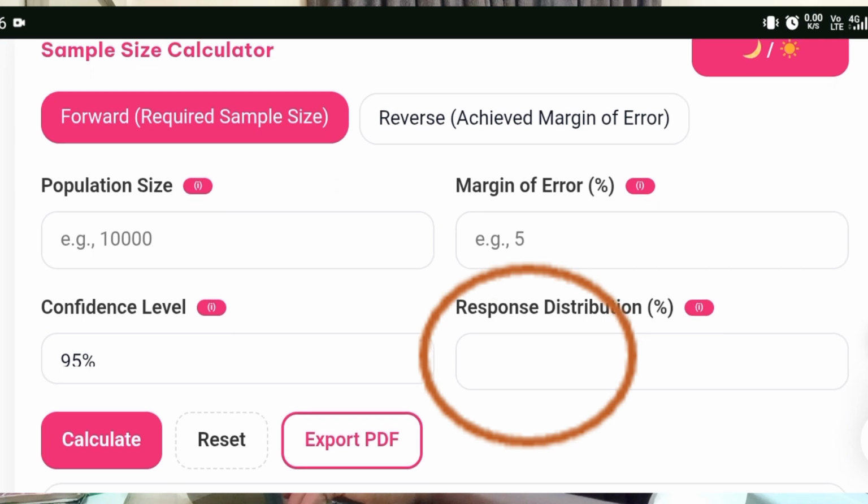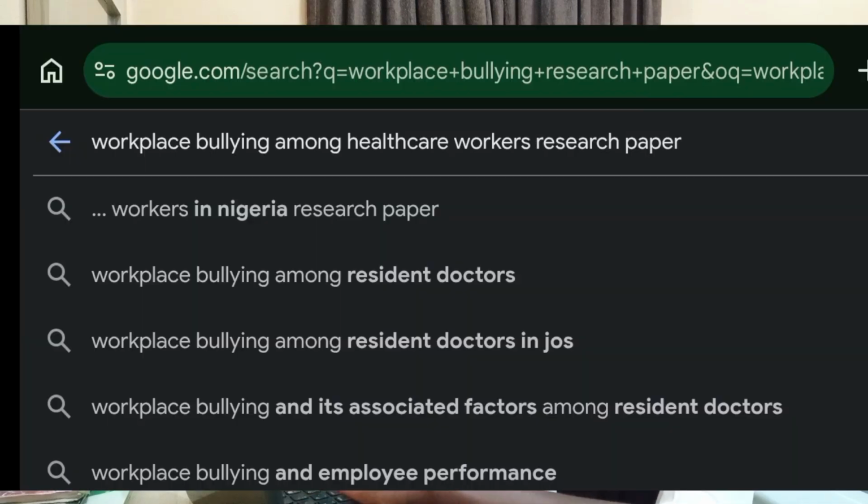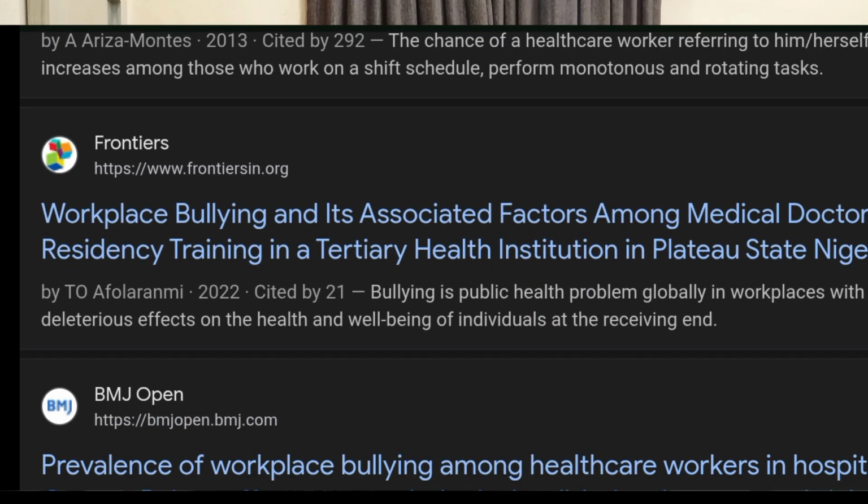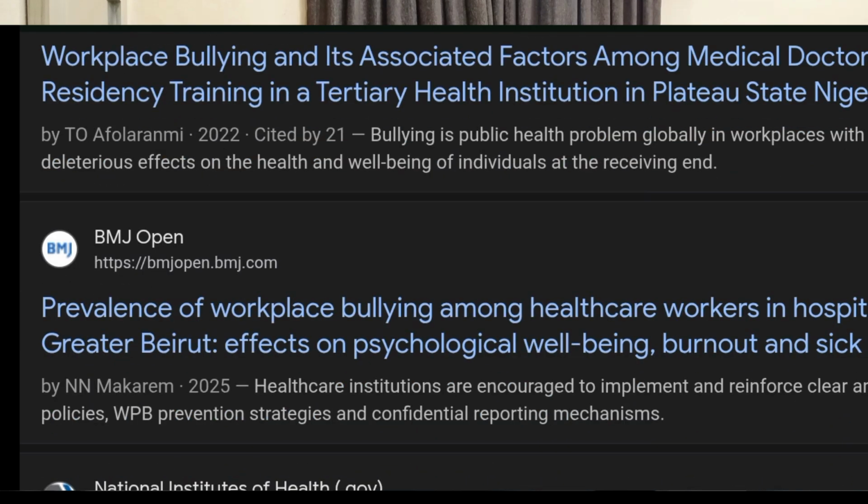And the next one here is the response distribution. Now this is simply your assumed proportion. This is simply the number of people you think are going to say yes or are going to have whatsoever it is that you are looking for. Let's say you're studying something that has to do with bullying in healthcare setting. Now the response distribution is asking how many people do I think are being bullied in that healthcare setting.